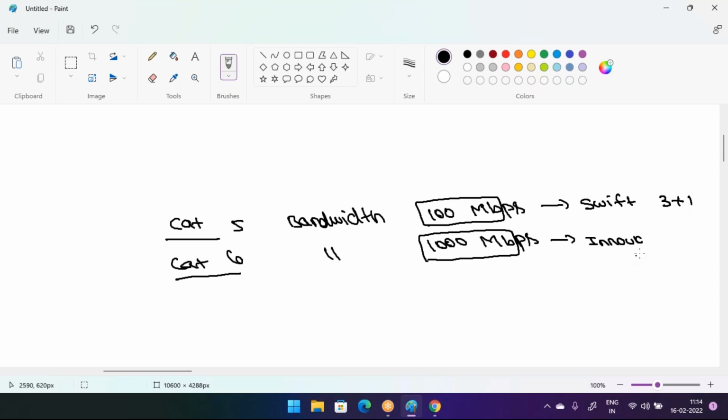But the Innova will carry up to maybe 6 plus 1, that means 6 persons plus 1 driver. That is a total of 7. This Innova can carry a total of 7 persons. Swift can carry only 4 persons. That is the maximum capacity. We cannot see more than that in a car.